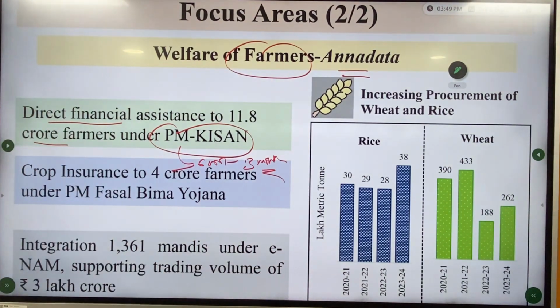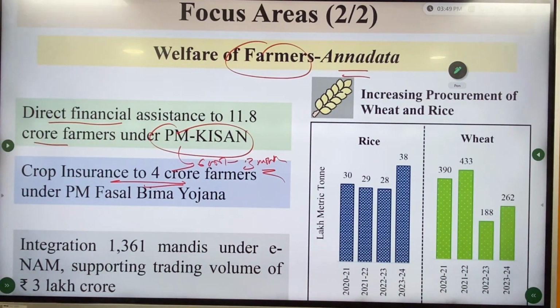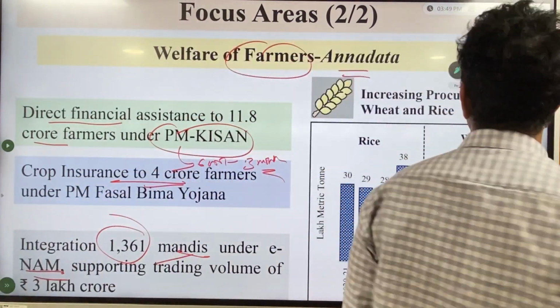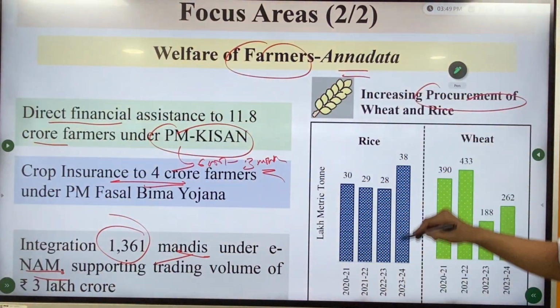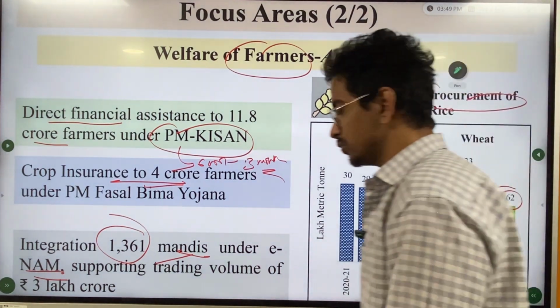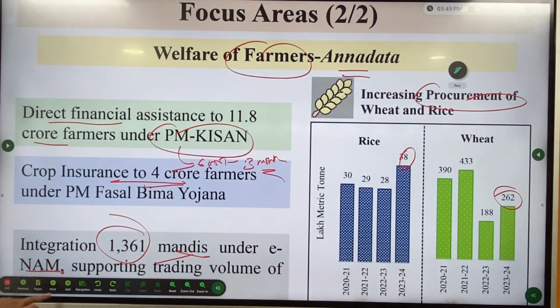Crop insurance to cover 4 crore farmers under PM Fasal Bima Yojana. 1,300 mandis have been integrated with NAM, which is a very good sign. Here you can see that the government has increased its procurement. 38 lakh metric tons of rice and 262 lakh metric tons of wheat have been procured this year, which is more than the previous year.